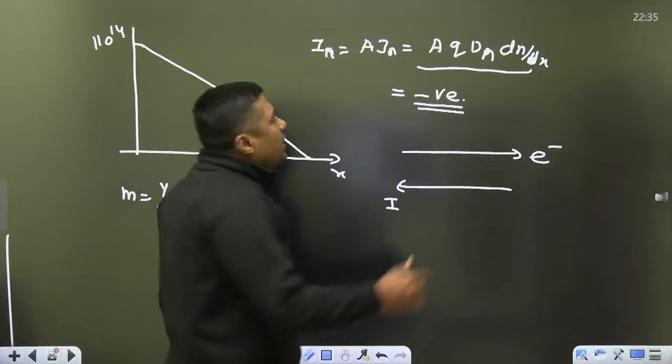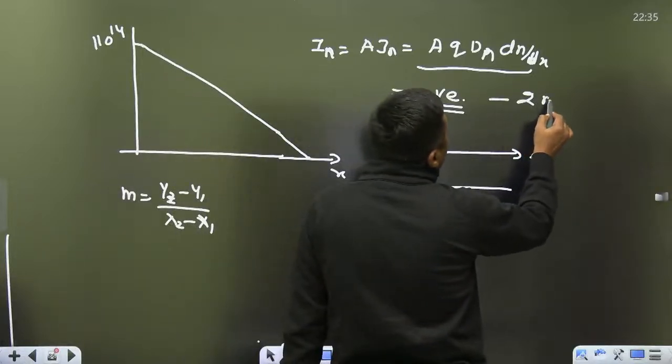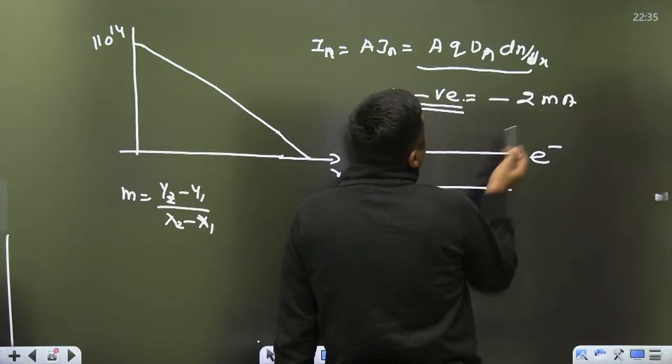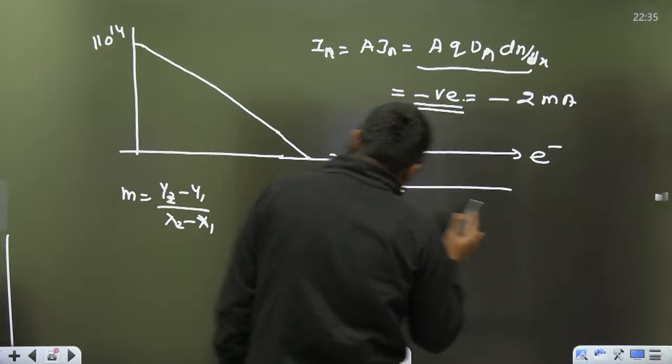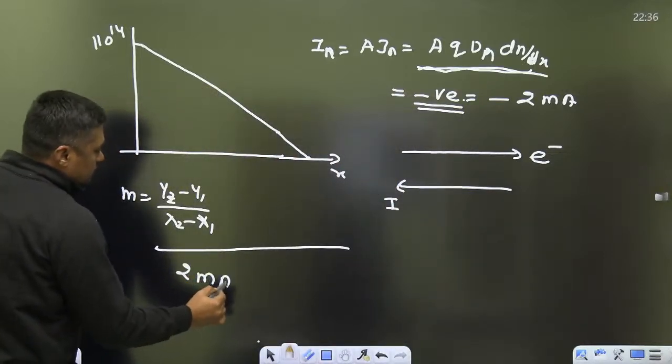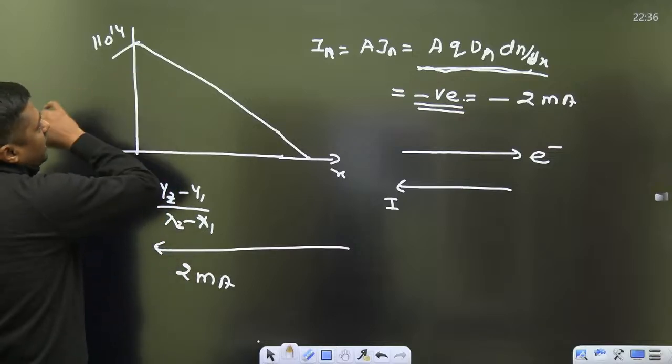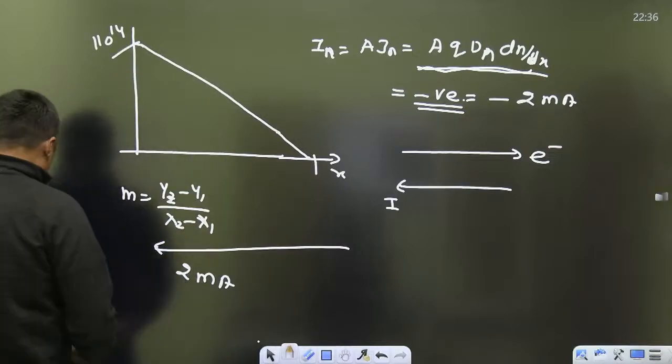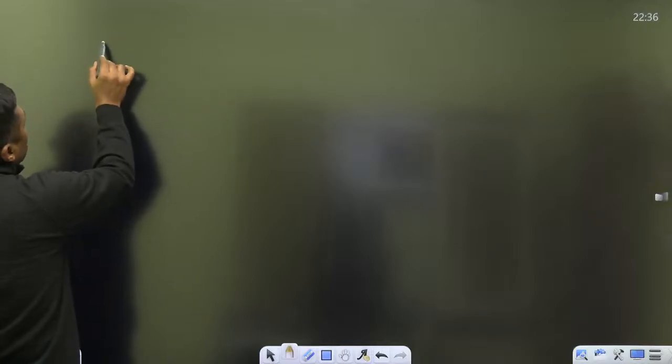For example, you are getting minus 2 milliampere. What is the meaning of this minus 2 milliampere? Minus 2 milliampere is in the negative x direction, 2 milliampere in this direction. The electron is moving from higher concentration to lower here. And similarly for holes, for example, what is the current for holes?